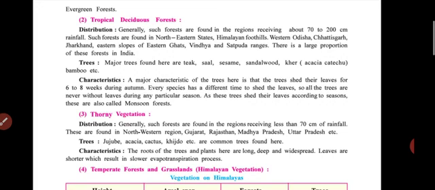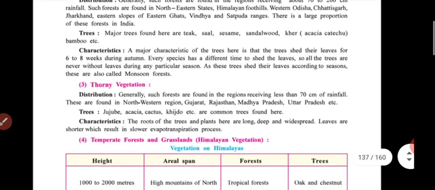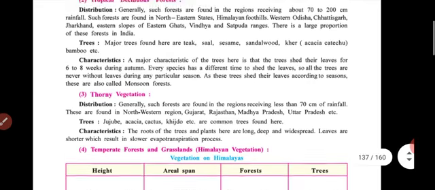Then the major characteristics: it sheds the leaves for 6 to 8 weeks during autumn. Every species has a different time to shed the leaves. So all these trees are never without leaves during any particular season. As these trees shed their leaves according to season, these are also called monsoon forest.